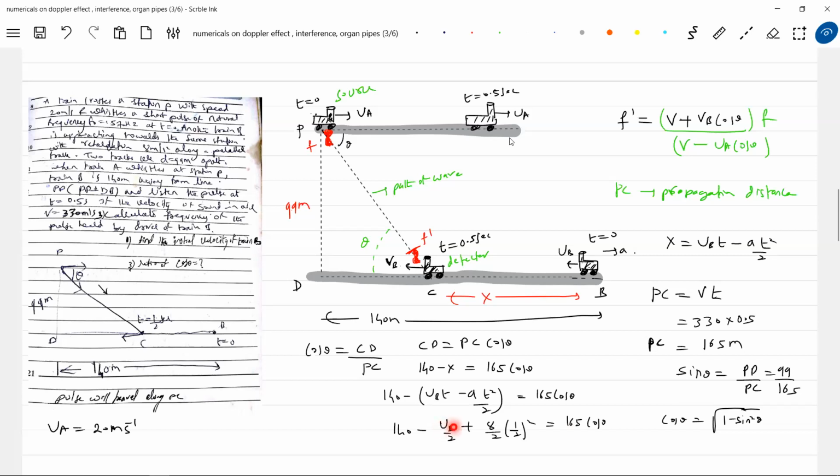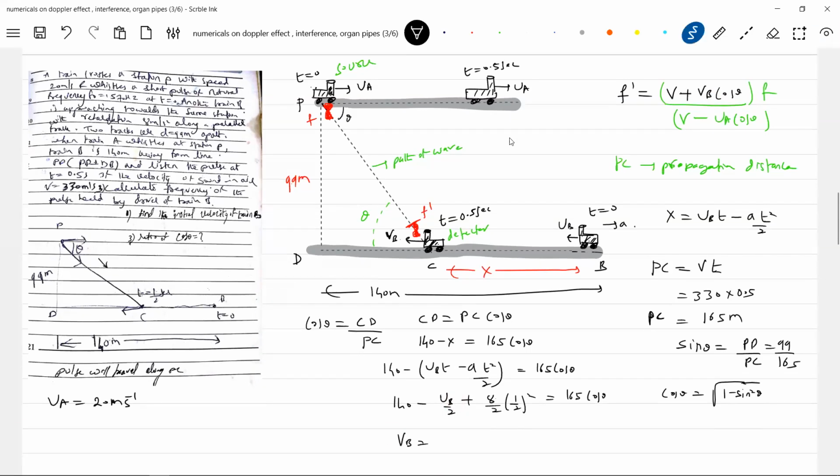After getting this initial velocity, what is needed? We needed Vb. How to bring Vb? Vb is equal to UB minus A into T. A is how much? 8. T is 1 by 2. So UB minus 4. I'll get the value of Vb. That I'm going to substitute. I'll get the apparent frequency.